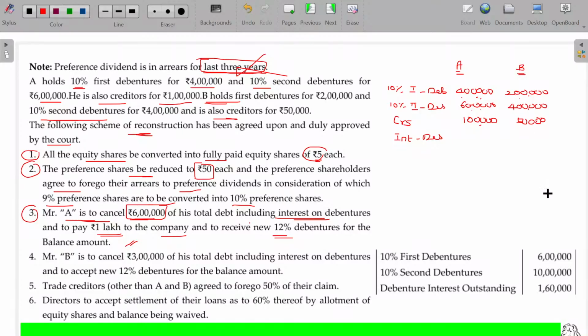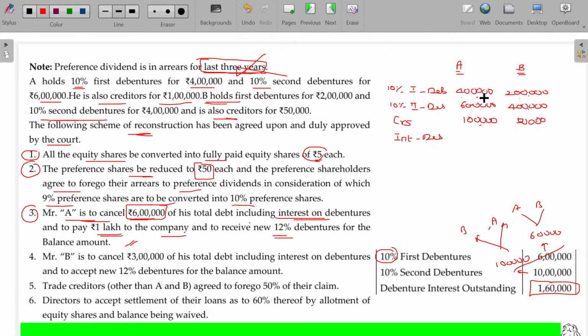4 plus 2, 6 lakhs. Naturally, it carries interest at 10%. This one carries 1 lakh. The overall 1 lakh 60,000 is this debenture interest outstanding. In this, it should be allocated for A and B.